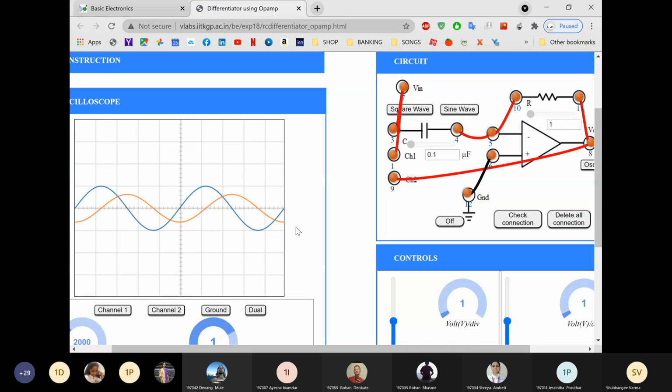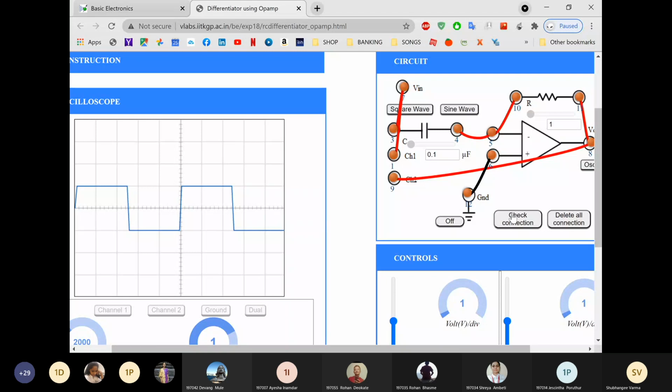See, for positive half cycle, the signal is 90-degree phase shifted. So for sine, I am getting a cosine output. Differentiation of sine is cos. Okay, everybody understood this? Yes, differentiation, sorry.